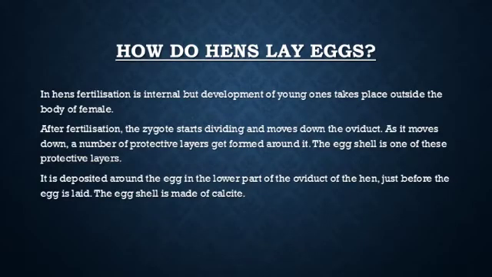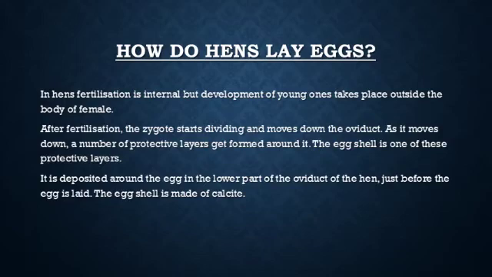Students, in the last slide we studied about the development of the embryo when the fertilization is internal and development is internal. Now we will study about the next pattern, that is internal fertilization and external development that takes place in hens. Now, how do hens lay eggs?